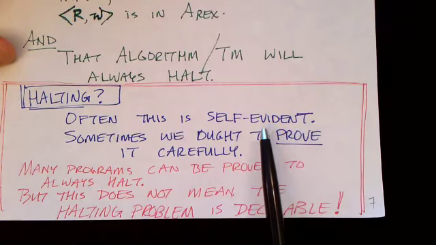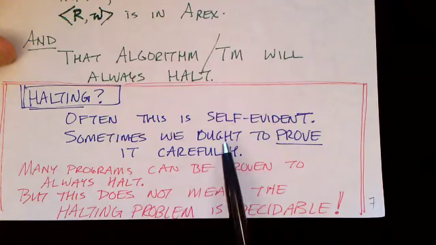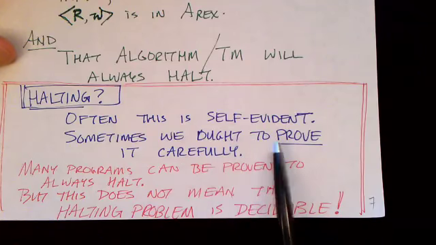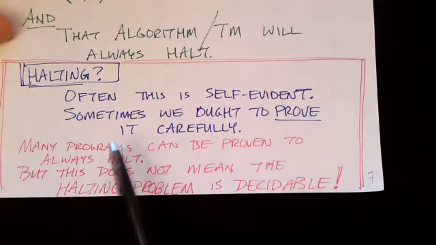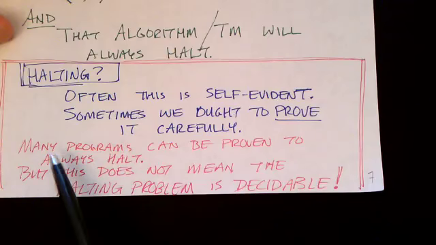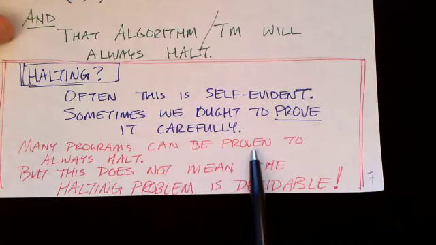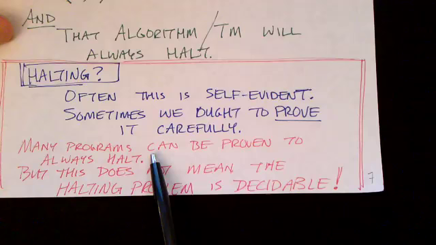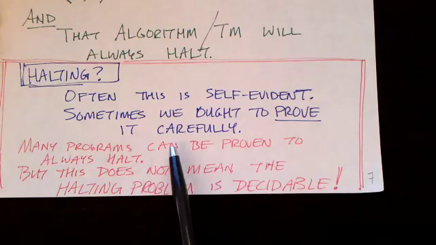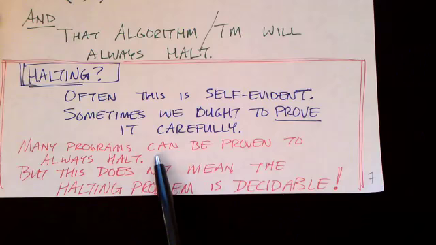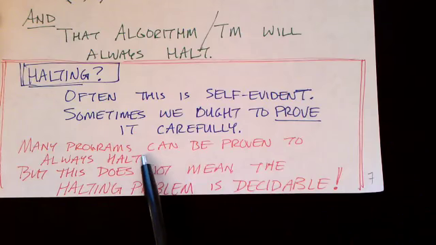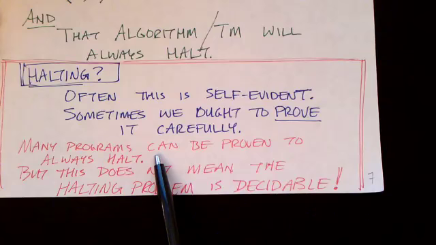On the other hand, with some algorithms, it's maybe not so obvious, and we really ought to prove it more carefully. Again, I want to say this and make it really clear. Many programs can be proven to always halt. We can look at an algorithm and analyze it. We can say, well, this loop can only go so many times before it has to terminate, or some other kinds of reasoning like that. That's the issue of program verification.